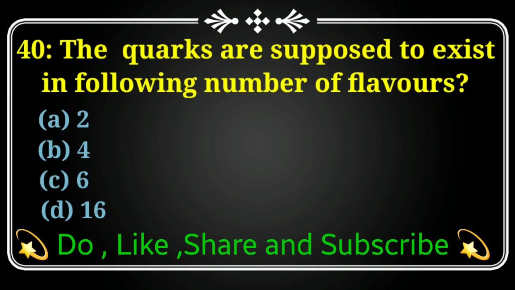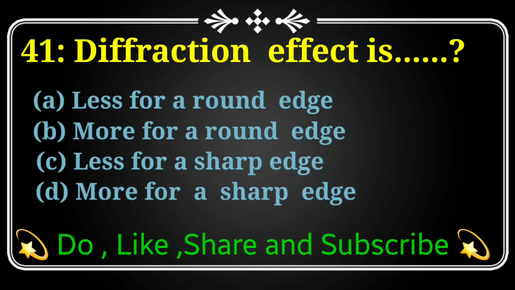The quarks are supposed to exist in the following number of flavors. Option A, 2. Option B, 4. Option C, 6. Option D, 16. Quarks exist in option C, 6 number of flavors.